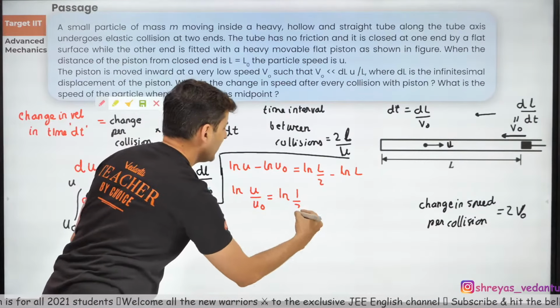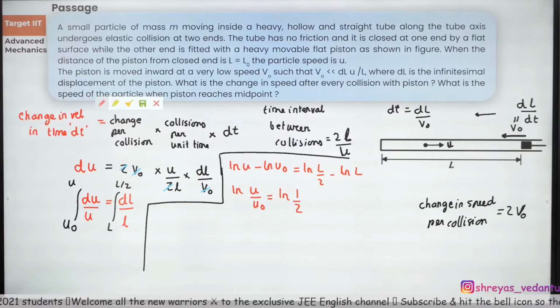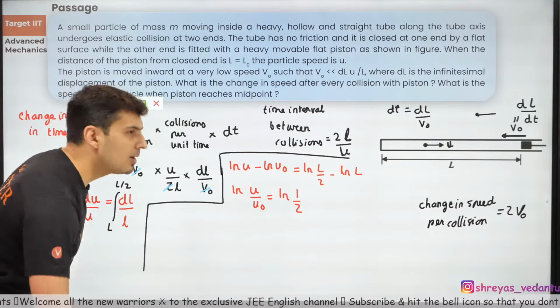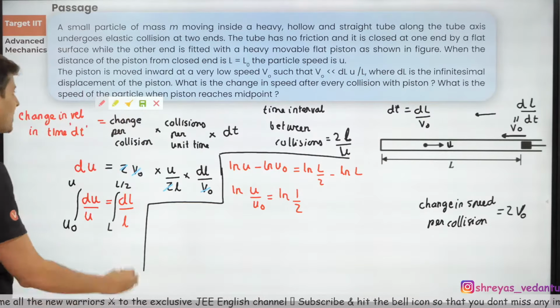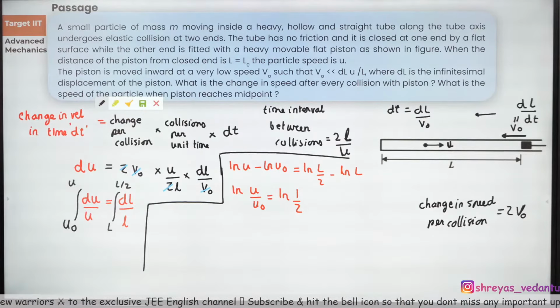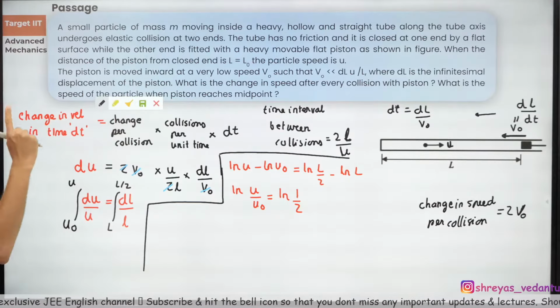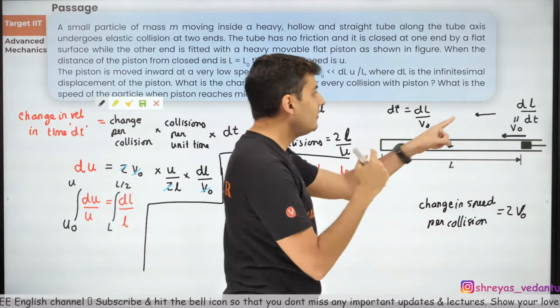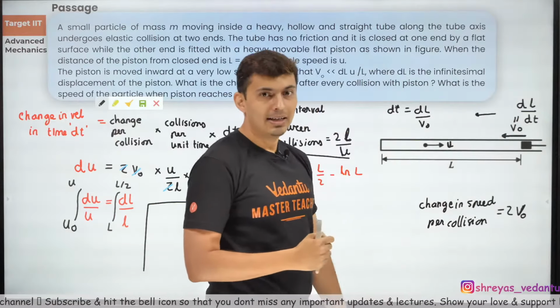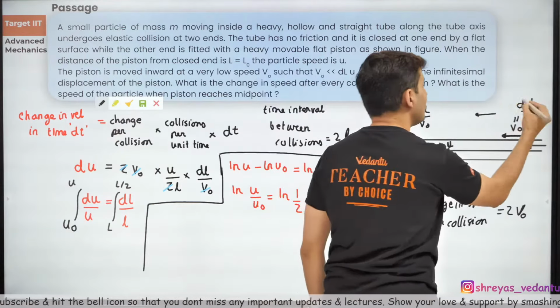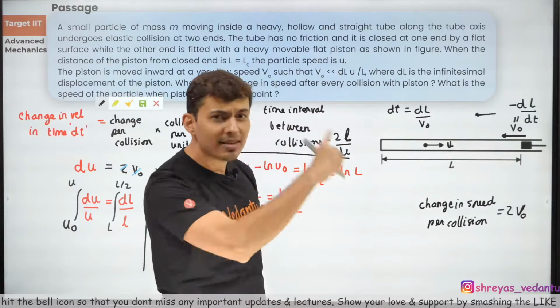But there is a small catch. There is one small mistake I deliberately made, and now let me tell you. Remember, v naught is not dl by dt. V naught is actually minus dl by dt. Reason?